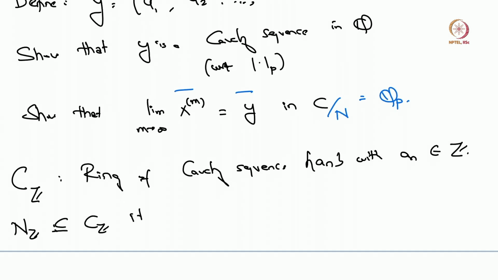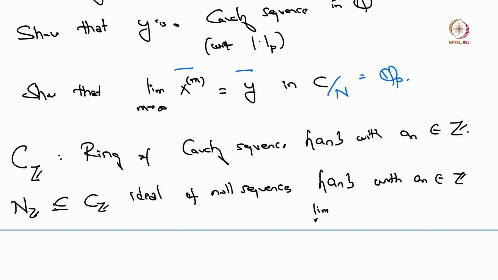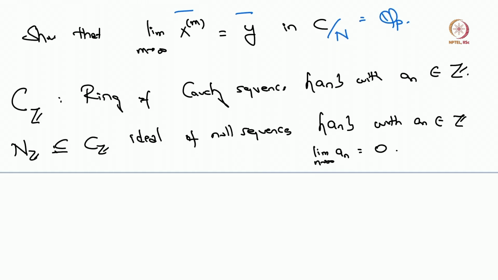So I look at N_Z to be the ideal of null sequences a_n, where again each element is in Z. And again by null sequence I mean that the limit as n goes to infinity of a_n equals 0. And I define Z_1 to be this quotient as earlier, C_Z mod N_Z.